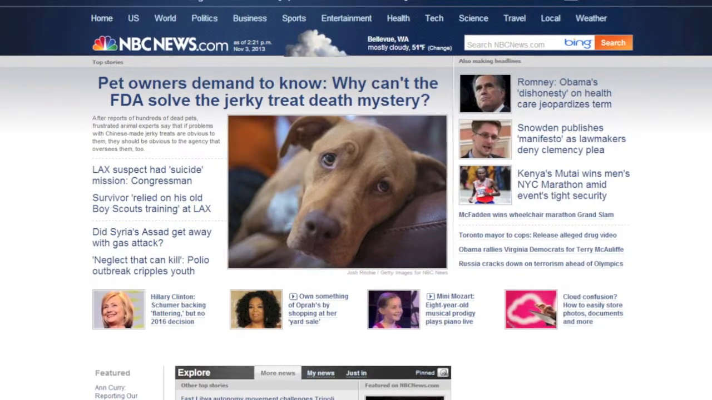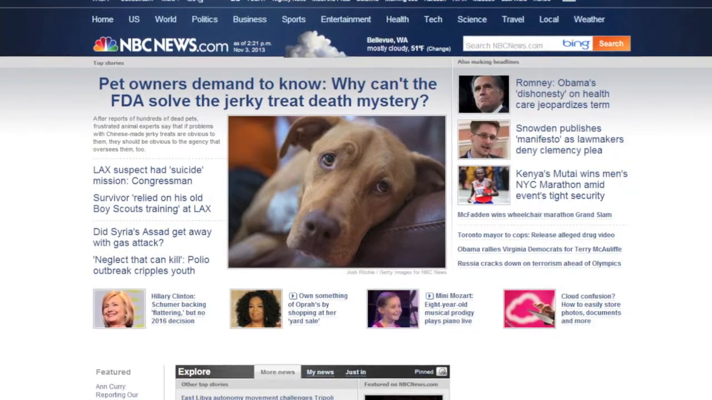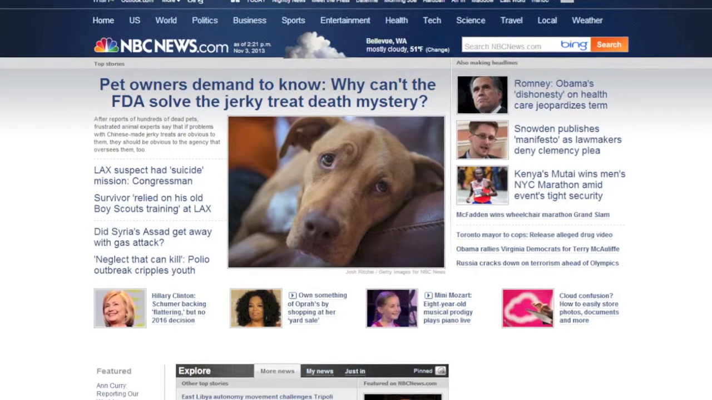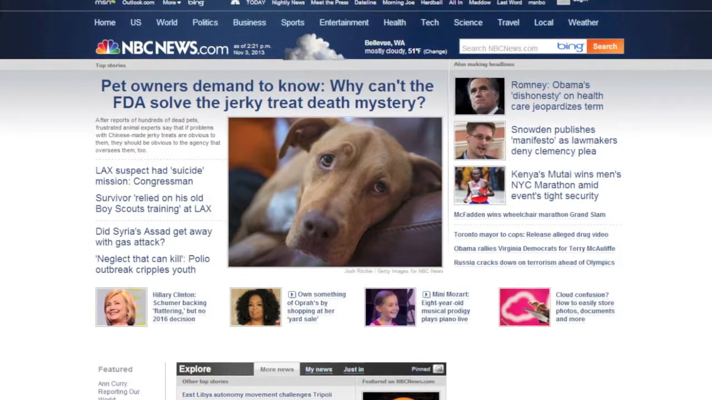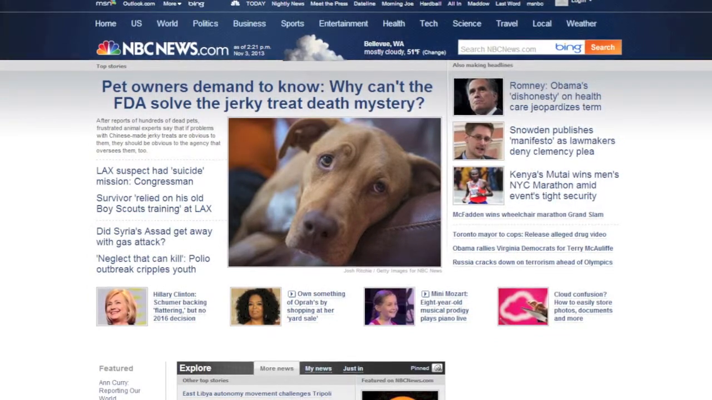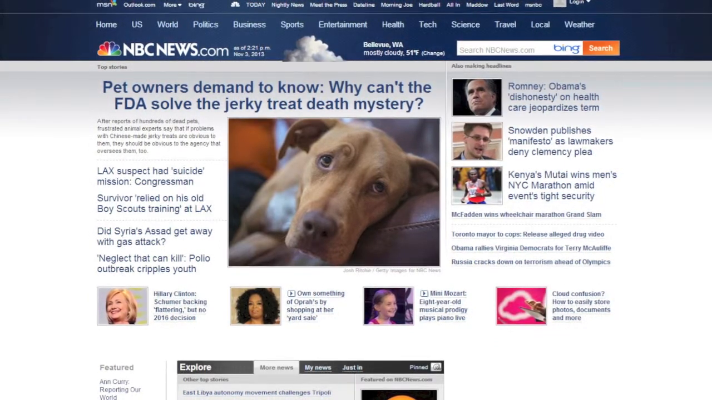Media can influence our emotions through their choice of pictures and words. This is demonstrated in the NBC article, which uses a sad dog on the front of one of their articles. This picture of a sad dog is attempting to influence our emotions and make us feel pity for the animal.